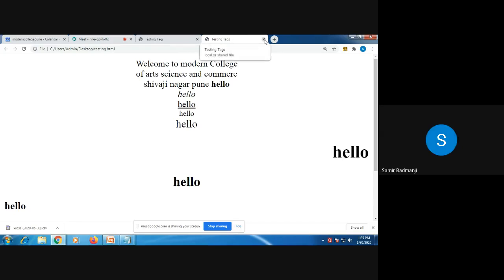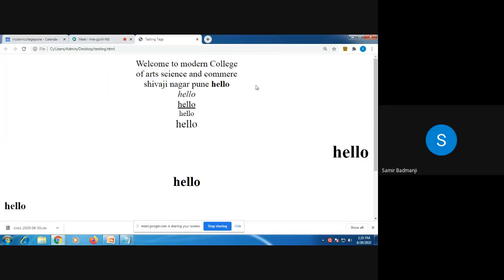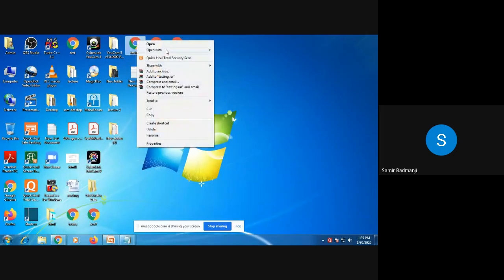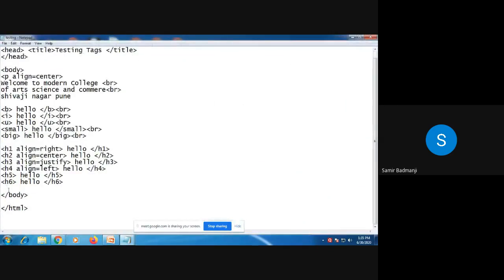Now the next tag is the HR tag. We'll just see. Again, open the testing notepad. So we'll just write the HR tag after Shivaji Nagar Pune. I'll just write HR here.